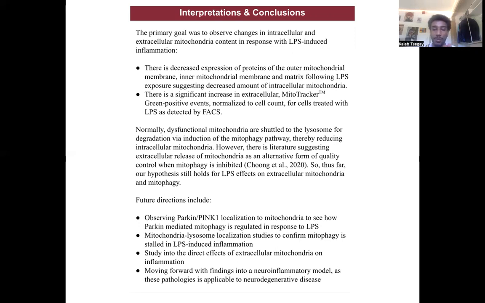So future directions include observing Parkin and PINK1 localization to the mitochondria to see how Parkin-mediated mitophagy is regulated in the presence of LPS. I also plan to do mitochondrial lysosome localization studies to confirm or reject my hypothesis that mitophagy is stalled in LPS-induced inflammation. I also plan to study the direct effects of extracellular mitochondria on inflammation. Finally, I wish to move forward with my findings into a neuroinflammatory model. I potentially want to use microglia to study the propagation of neuroinflammation in neurodegenerative disease. This work has so many applications in the realm of acute and degenerative diseases.